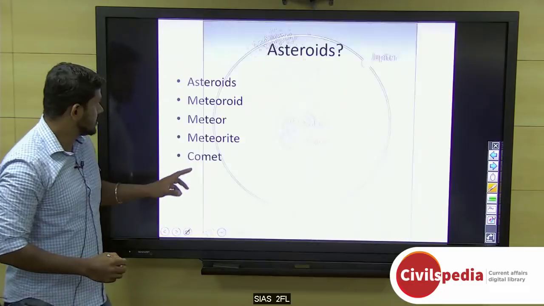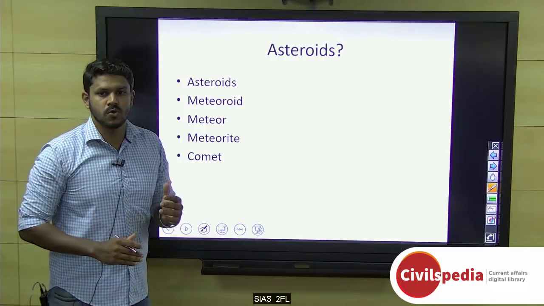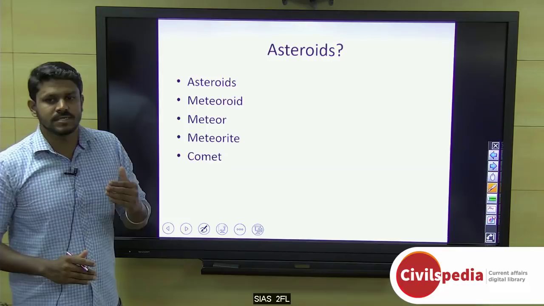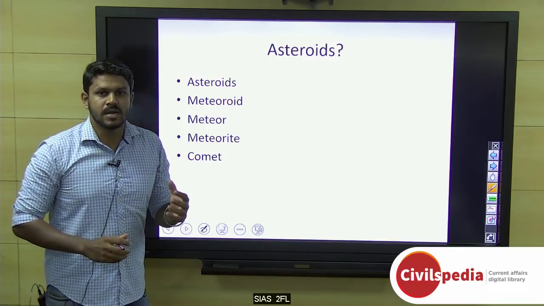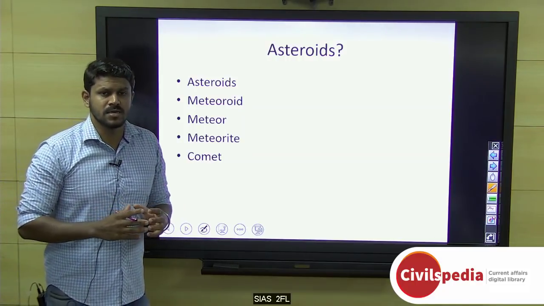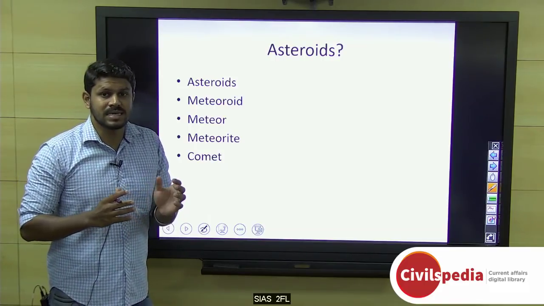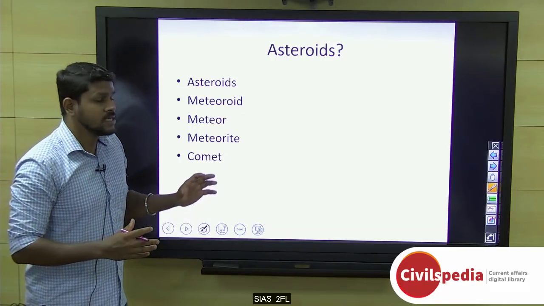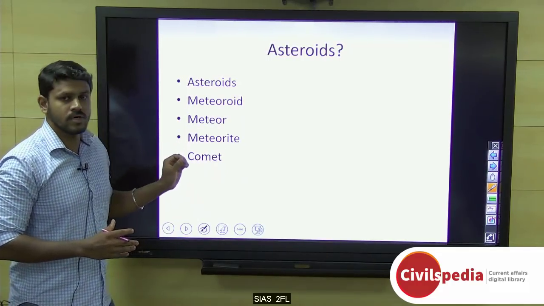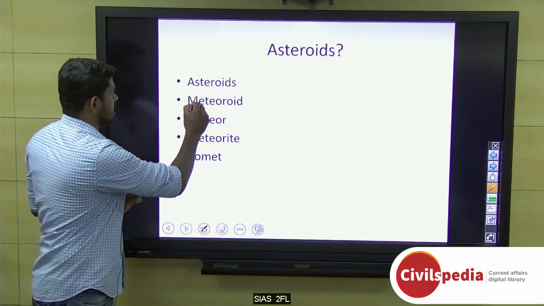These asteroids are actually leftovers from the formation of the solar system, because 4.6 billion years ago, a big cloud of dust and gas collapsed, and most of the particles fell into the center and formed the sun, and some gas and dust particles condensed to form planets, whereas some particles were left over in the solar system. These leftover rocky objects which orbit around the sun are called asteroids.